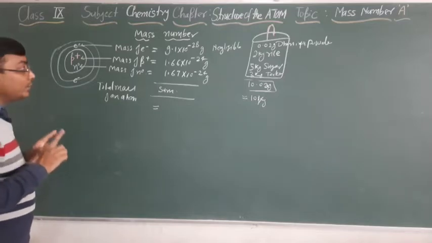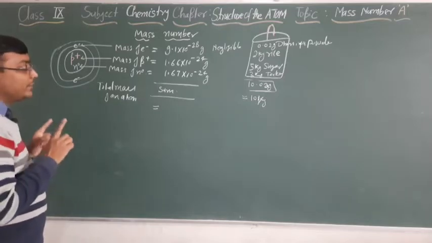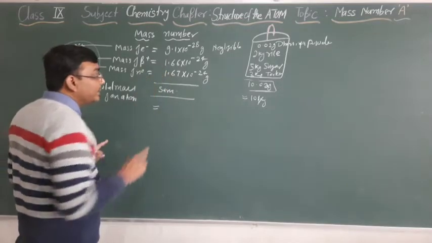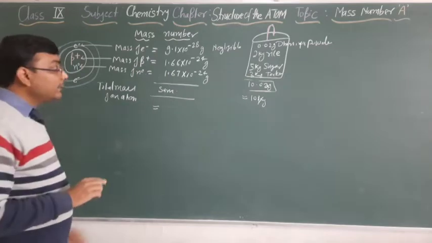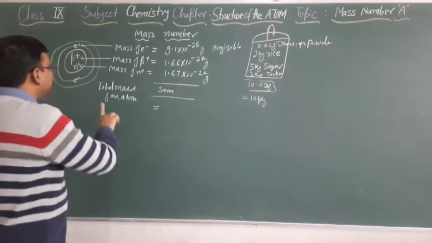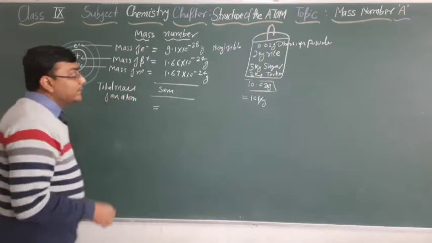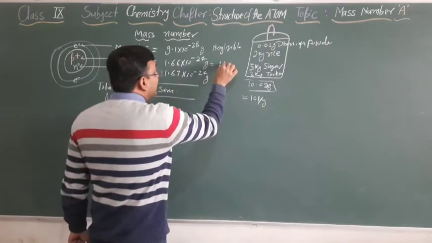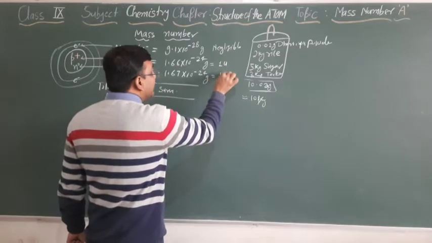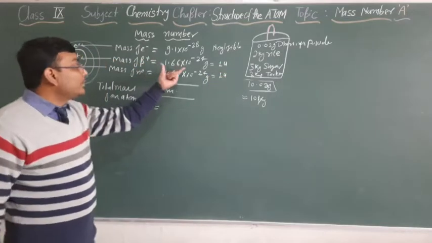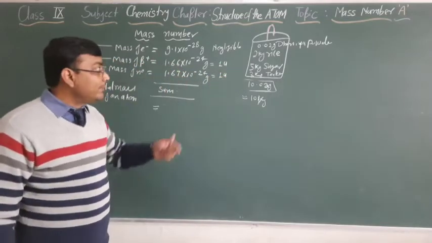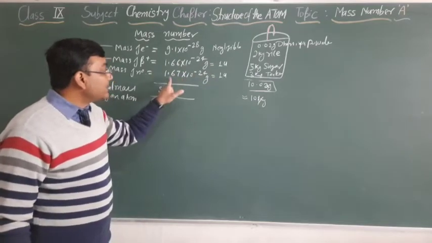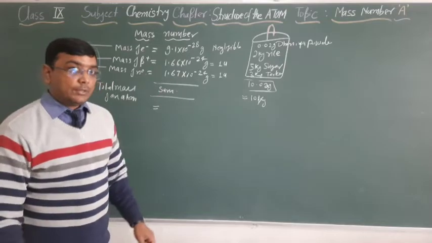While we express the mass, we generally consider the mass of the protons plus the mass of the neutrons. Is it clear? When we express the mass of a particular atom in terms of the atomic mass unit, we can write that this is one atomic mass unit and this is one atomic mass unit. The mass of the proton, this value 1.6 × 10^-24 gram, is nearly equal to one atomic mass unit. The same as the mass of the neutron is nearly equal to one atomic mass unit.